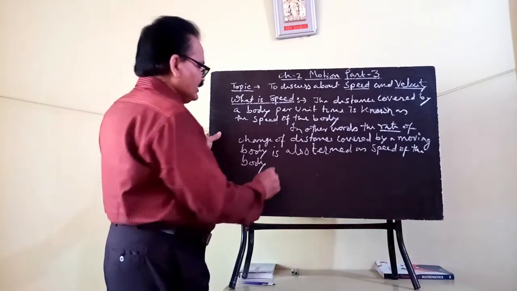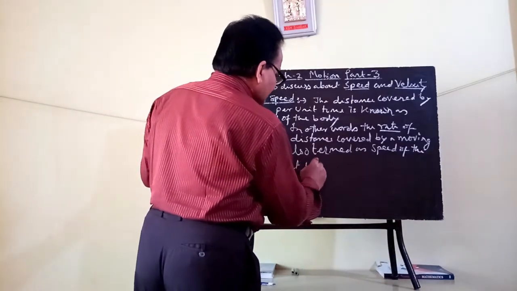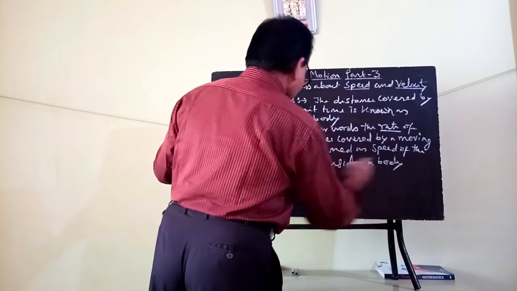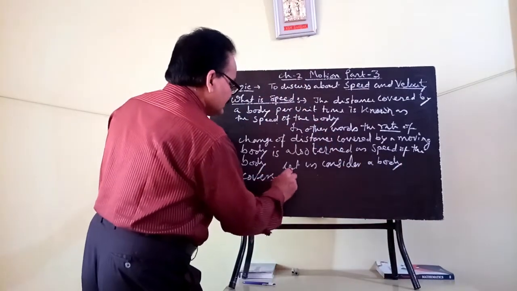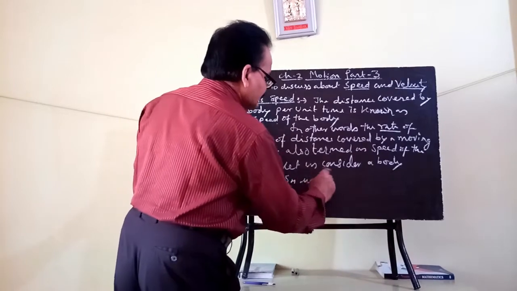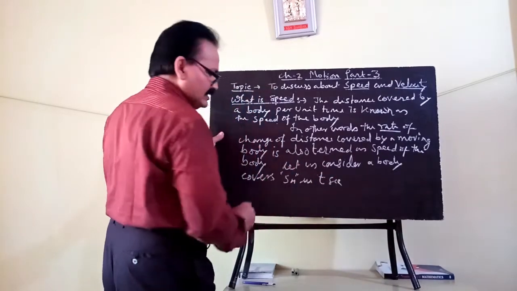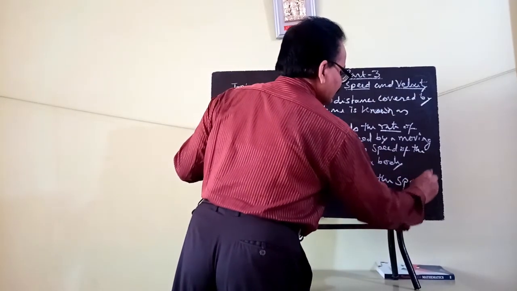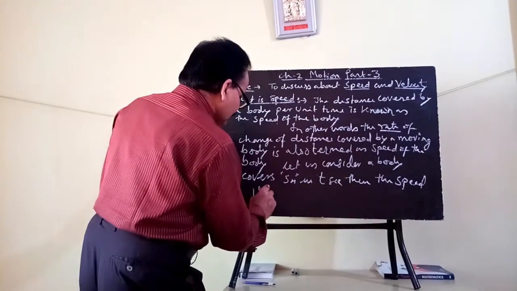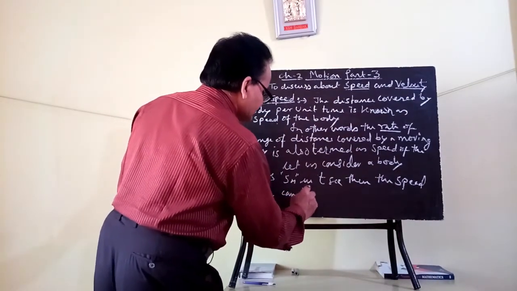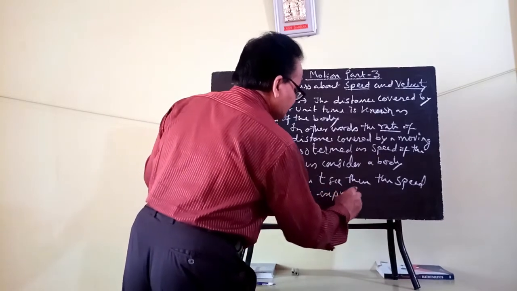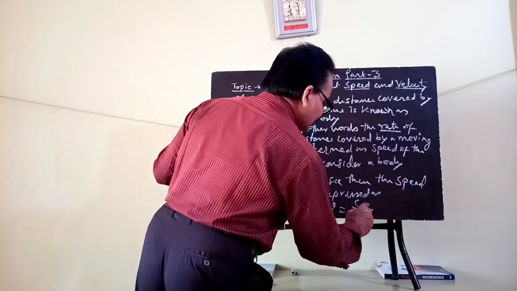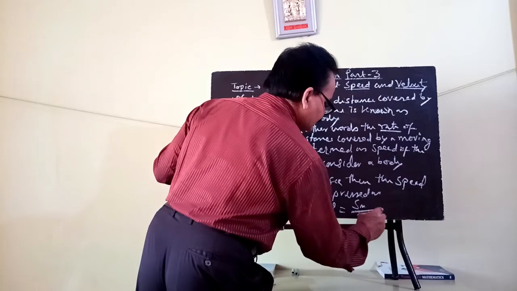So let us consider a body covers s meters in t seconds. Then the speed v meters per second can be expressed as v equals s meters by t seconds.